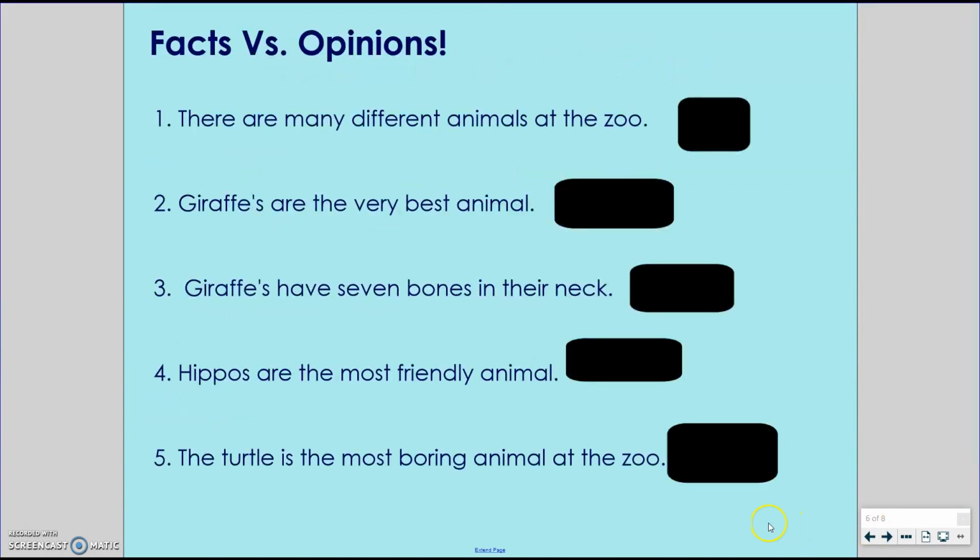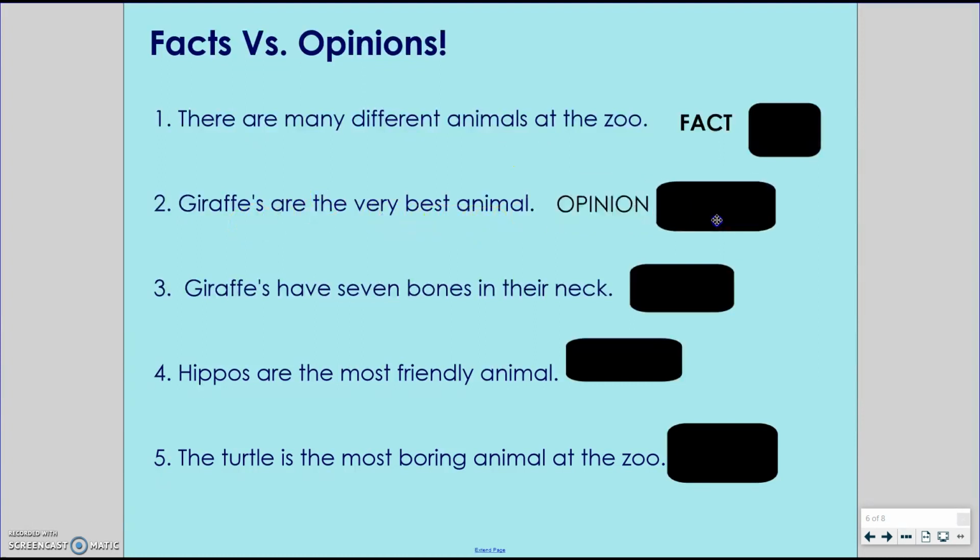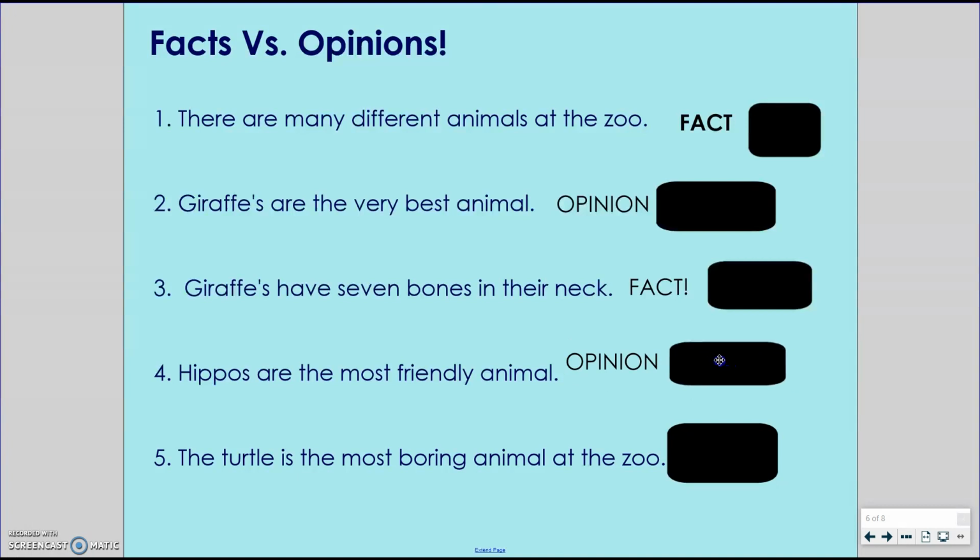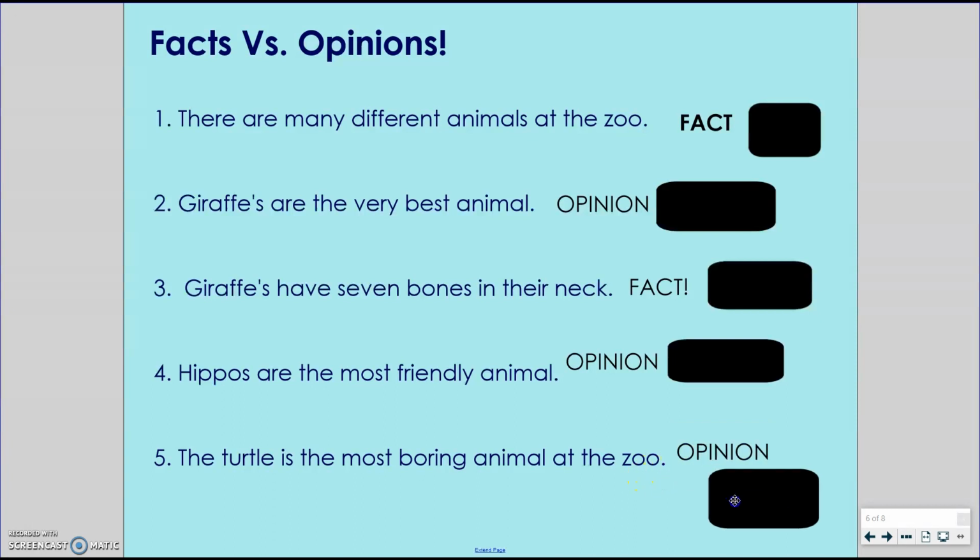Let's look at some examples. There are many different animals at the zoo. That's a fact. I can definitely prove that. Giraffes are the very best animal. That's actually an opinion because not everybody thinks that. Giraffes have 7 bones in their neck. Another fact. We can prove that. Hippos are the most friendly animal. Well, that's an opinion because maybe not everybody thinks that. The turtle is the most boring animal at the zoo. That's an opinion because not everybody likes to think that.